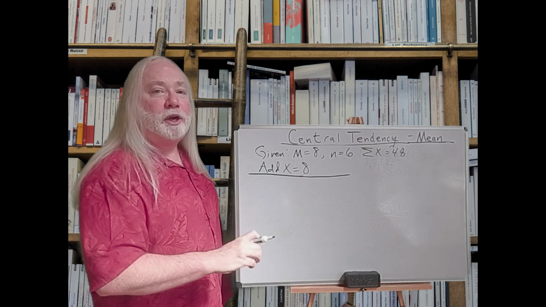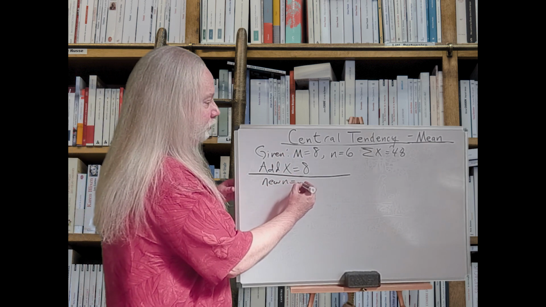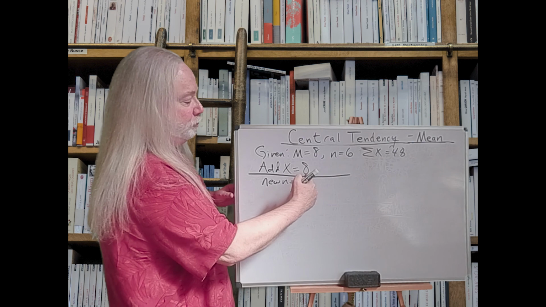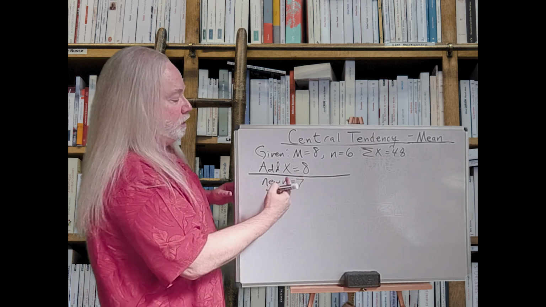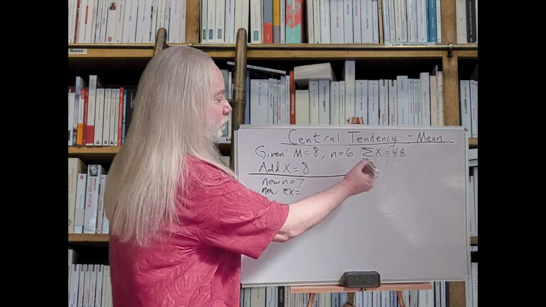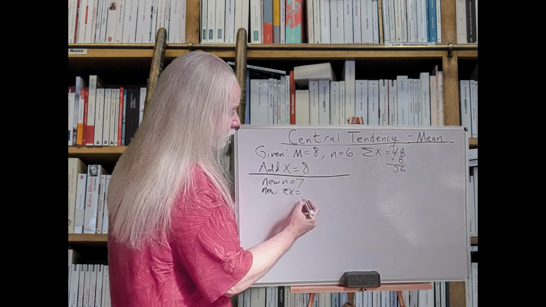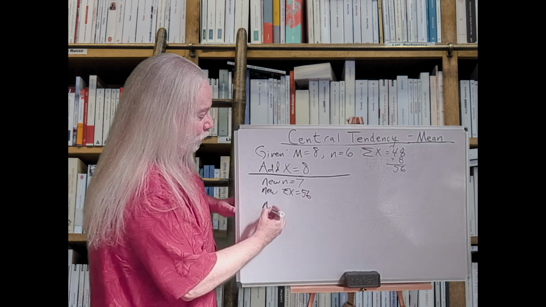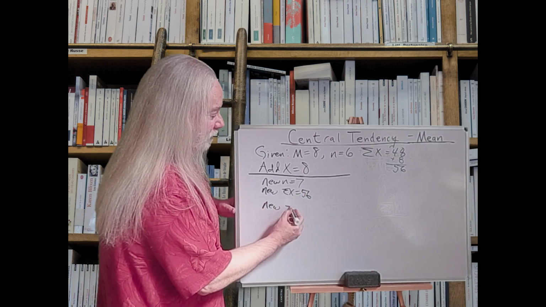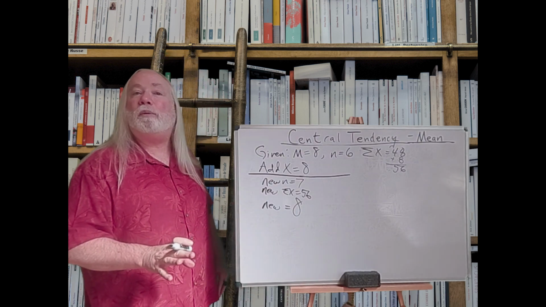Now double check that with your math and make sure. Your new number of scores is going to be 7, 6 plus a new score, 7. Your new summation of scores, 48 plus 8 gives us 56. So therefore, the new mean, 56 divided by 7, is 8. So we landed right where we started.